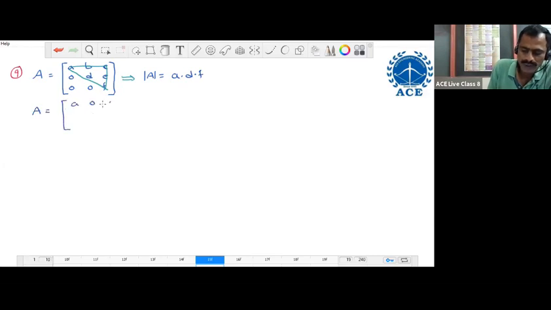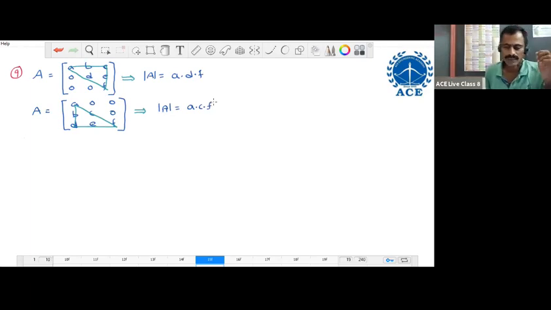A equal to A 0 0, B C 0, D E F. Determinant of A equals A into C into F. It is a lower triangular matrix.